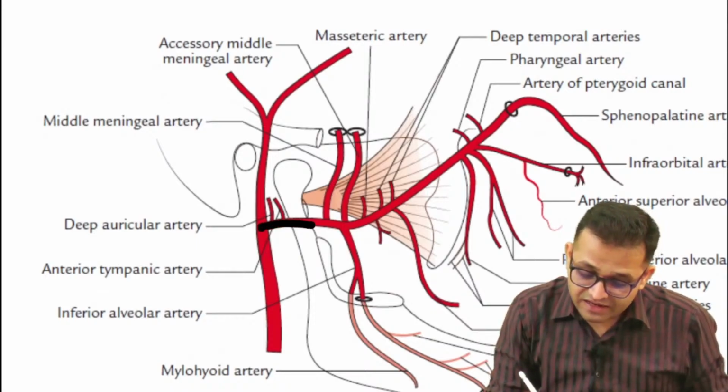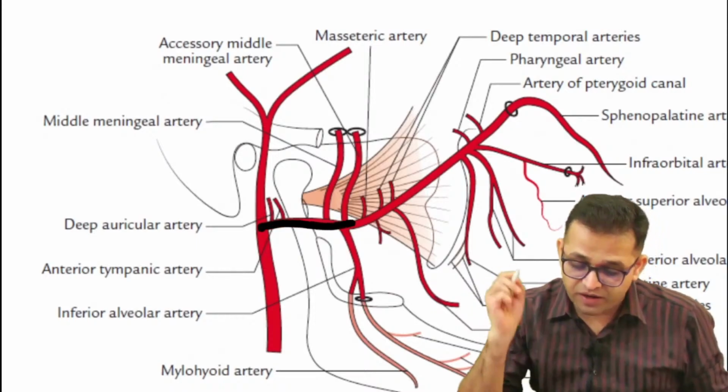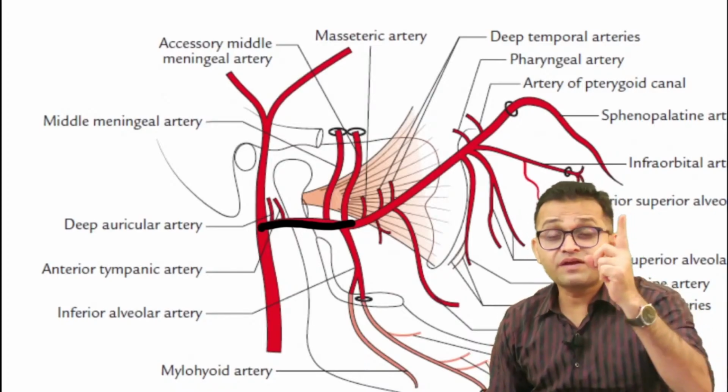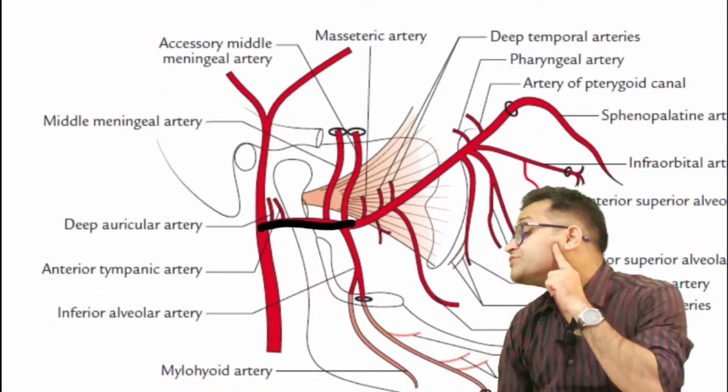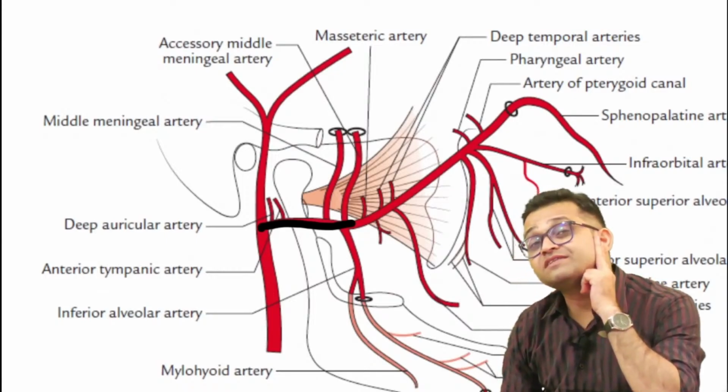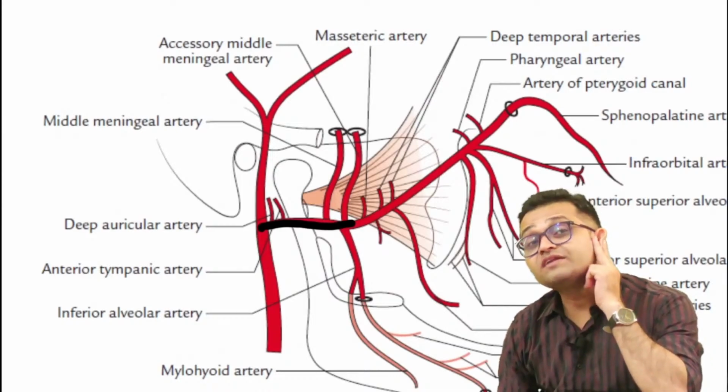Yes, this is the maxillary artery. So it is the first part. The black color part is representing the first part. What are the different branches? The first branch will go to the auricle. Second branch will also go to the auricle. तो दो branches निकलती हैं फर्स्ट पार्ट से और वो कान की तरफ जाती है.